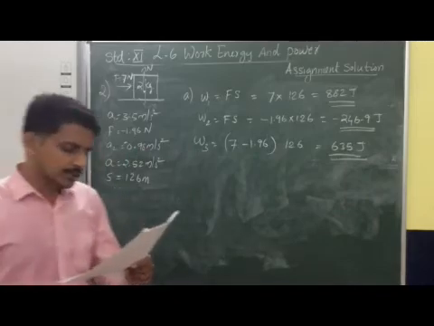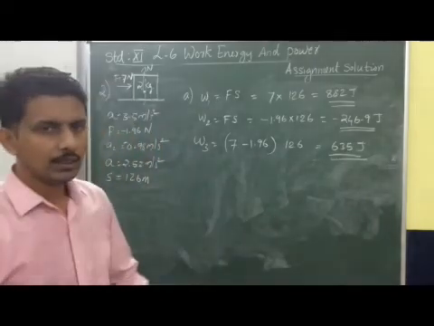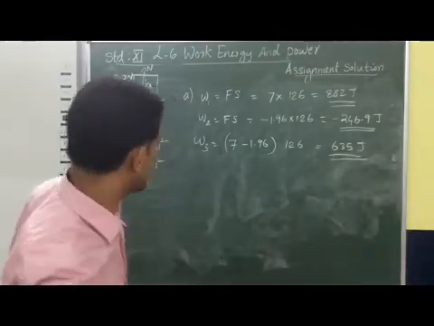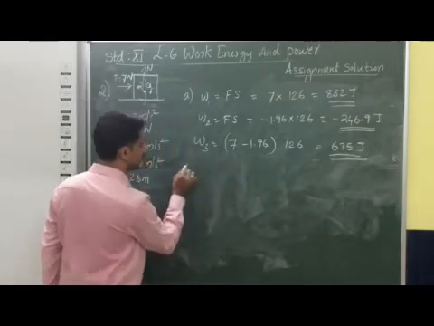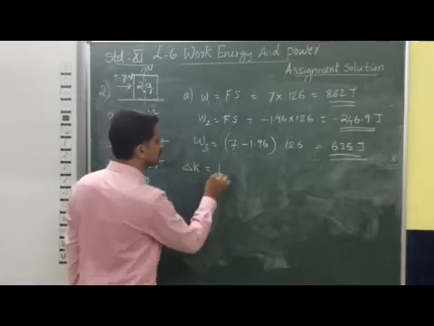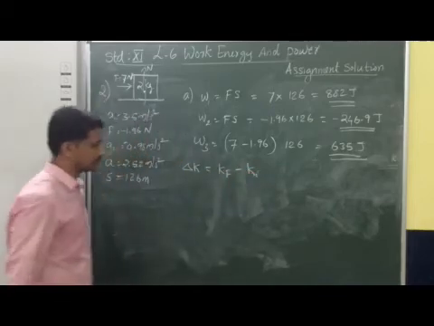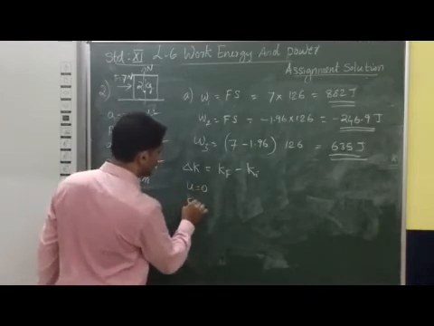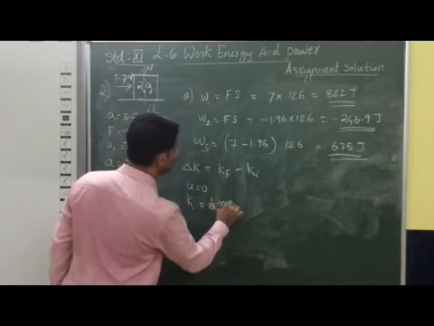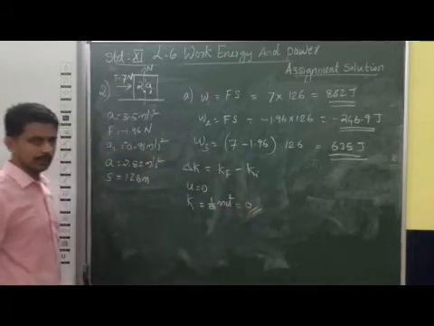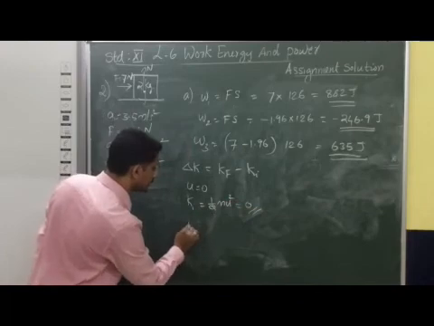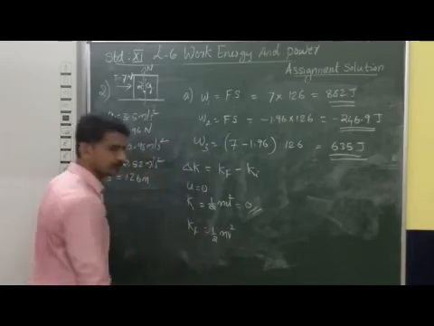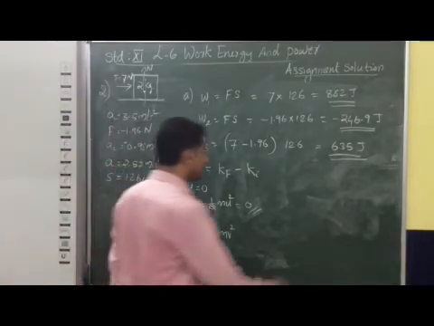Now the last one, the change in kinetic energy of the body in 10 seconds. Change in kinetic energy means the final kinetic energy minus the initial kinetic energy. The initial velocity is 0, so the initial kinetic energy, half m u square, will be 0. The final kinetic energy is half m v square only. The v value is not given, so first we have to find the value of v.